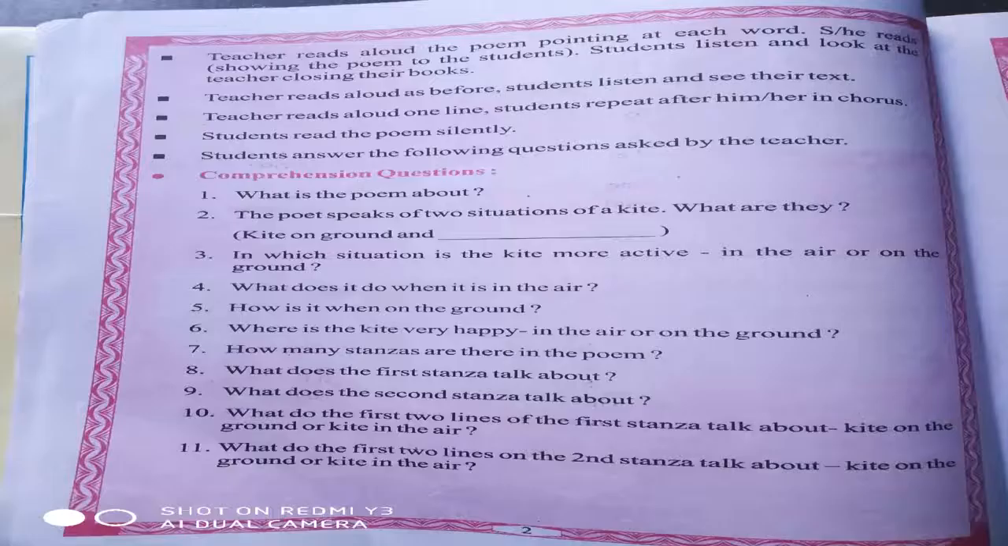A kite on the ground is just paper and string, but up in the air it will dance and sing. A kite in the air will dance and caper, but back on the ground is just string and paper.